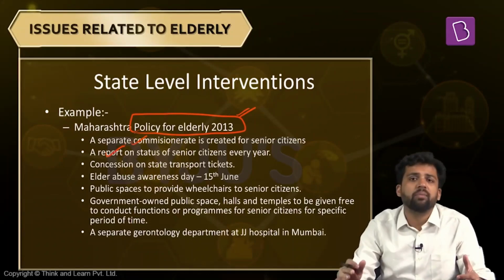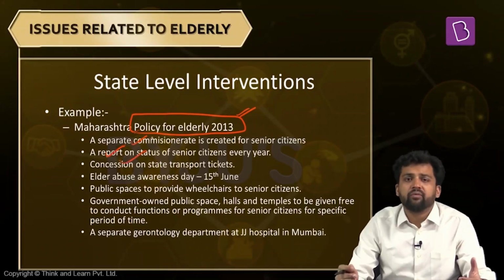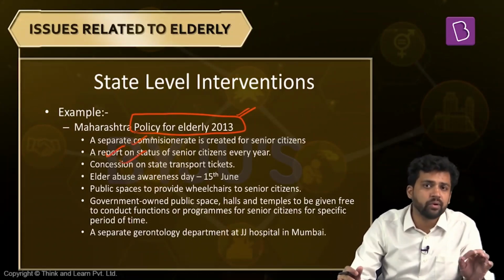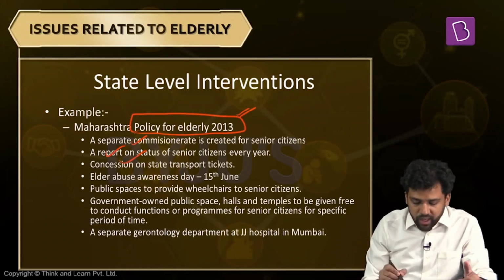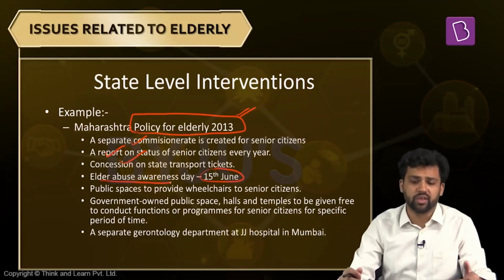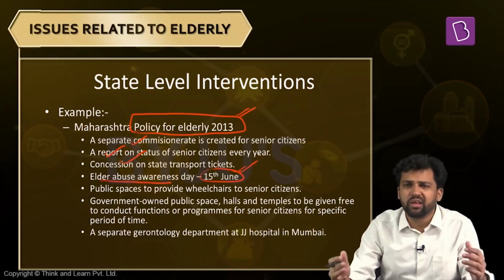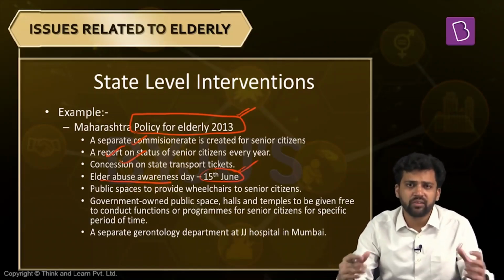Apart from this, in the state public transport buses, they're giving some sort of concession, some discounts to elderly. One thing I told you, the Helpage India report 2015 said that 50% of the elderly population suffer from some sort of abuse, and generally there is not much awareness about it. So what this Maharashtra policy is trying to do is observe one day in a year as elder abuse awareness day. June 15th they do that. Again this spreads awareness related to the different grievances that elderly have, different exploitation they face. So it is a very good advocacy mechanism.